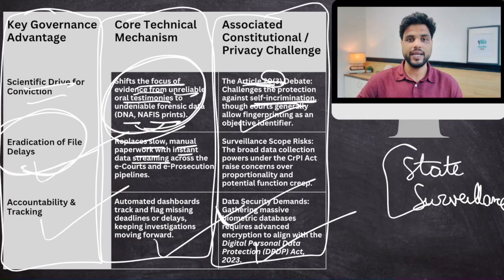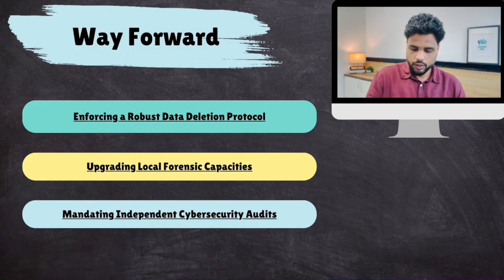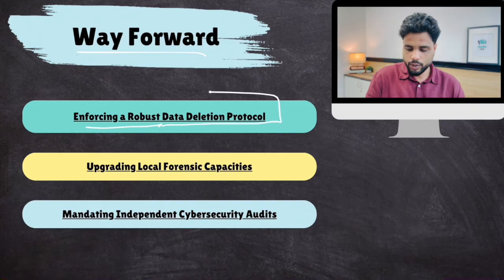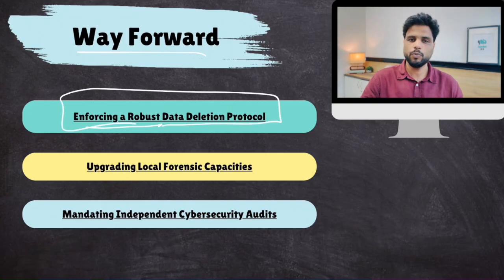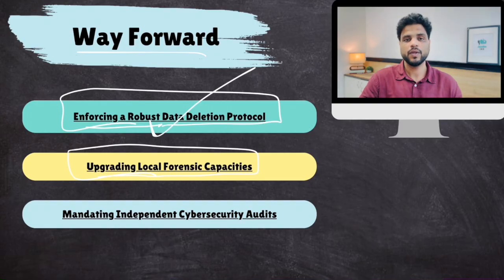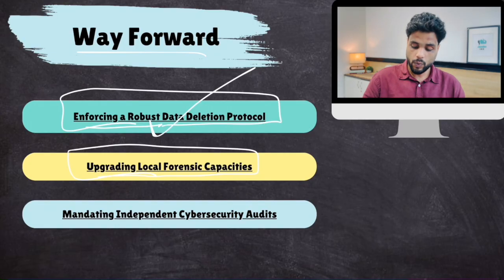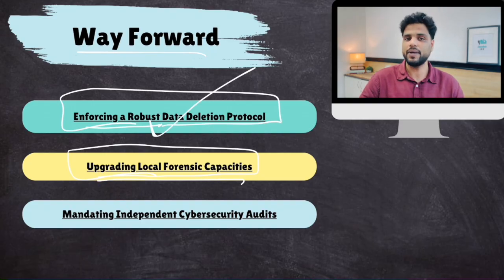I mean, how can we take the benefits of these digital initiatives and keep at bay the harms like data privacy, surveillance and all? So enforcing a robust data deletion protocol. Once it has been proven that this person is not guilty, their fingerprint, their iris should be deleted permanently. Okay, then upgrading local forensics capacities. Because some of our forensic labs, which are very critical for investigations, well, they are not that scientifically updated. So we need to do that.